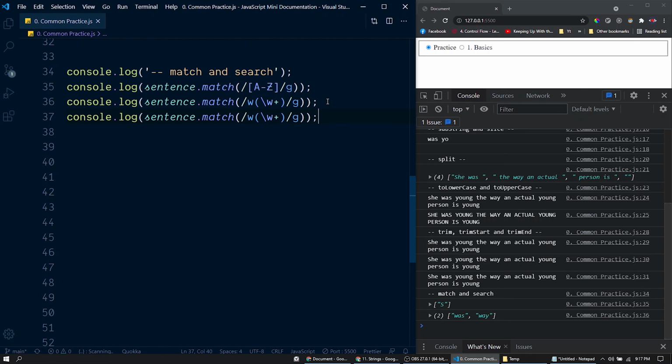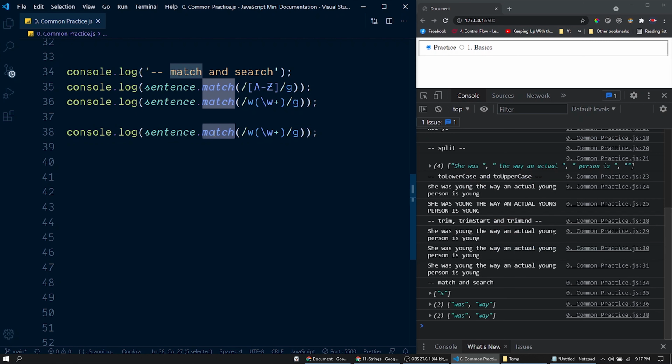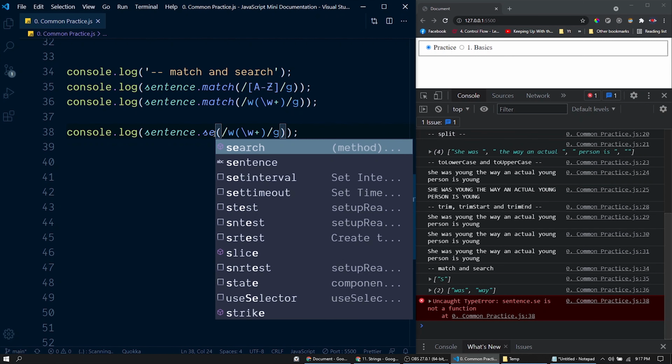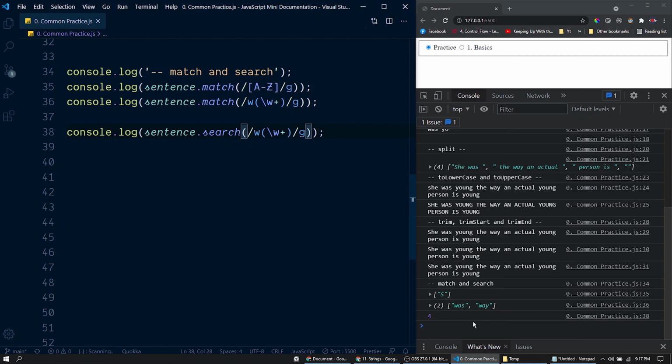Now let me duplicate this line for the search function. I will use the same regular expression. Instead of the match function, I will call search. Instead of returning the exact words, this search function will return the index of the first match for this regular expression pattern. If there is no match found, the search function returns -1. So that's all about these two functions, match and search.